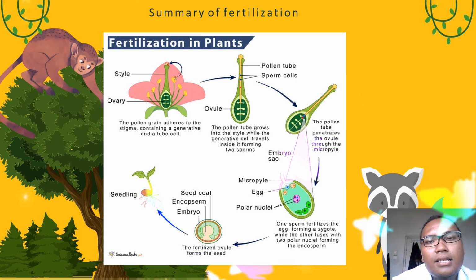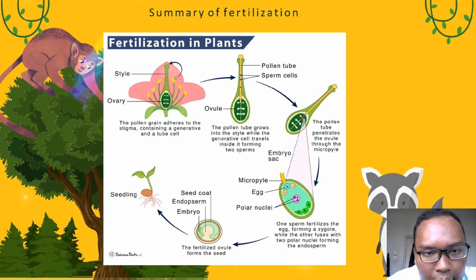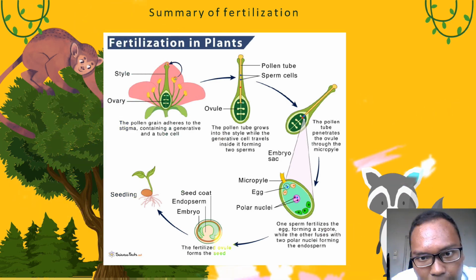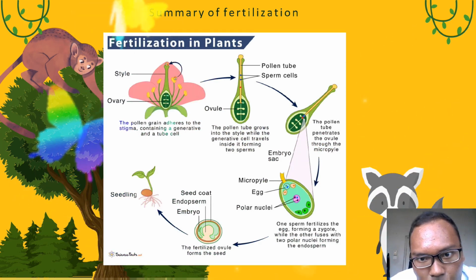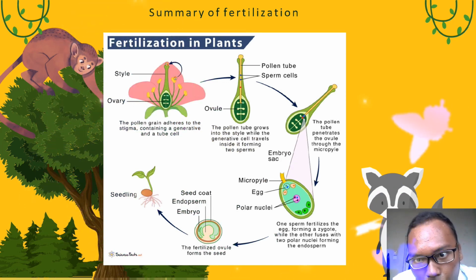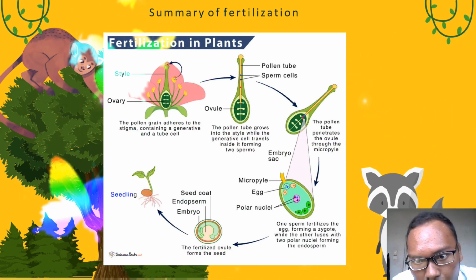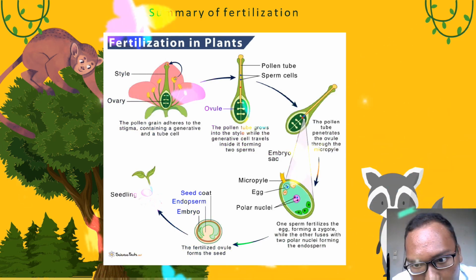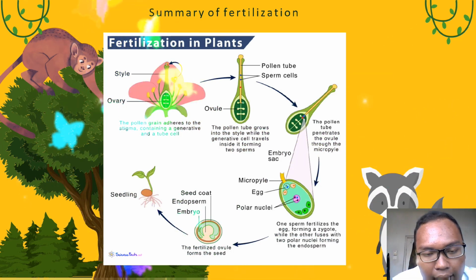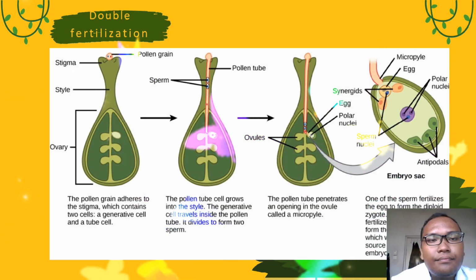Summary of fertilization in plants. The pollen grain lands on the stigma to germinate. The pollen tube grows in the style, where the generative cell divides and travels, forming two sperms. The pollen tube enters the ovule through the micropyle. The sperm fertilizes the egg, and then the fertilized ovule forms the seed, and last is the seedling. This is double fertilization.